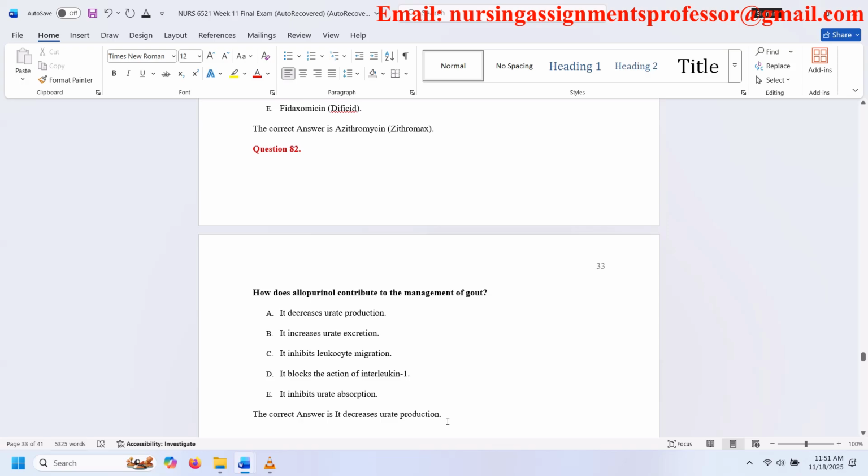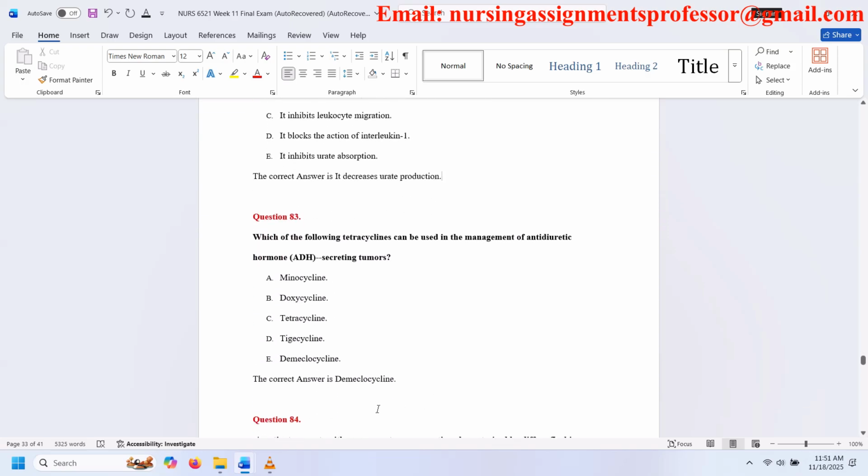Question 83. Which of the following tetracyclines can be used in the management of antidiuretic hormone secreting tumors? A. Minocycline. B. Doxycycline. C. Tetracycline. D. Tigecycline. E. Demeclocycline. The correct answer is demeclocycline.